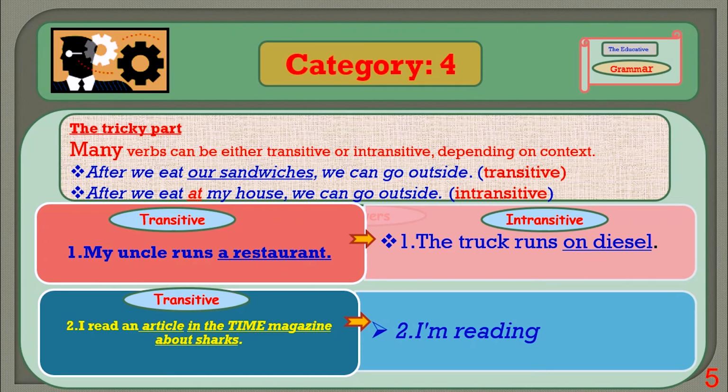I read an article in Time magazine about Shah. In this case, this sentence is transitive. Read an article, that part is transitive. In the Time magazine and about, both are prepositional phrases and they are linked with the sentence, but they have no effect on it. I'm reading, that is intransitive, there is no object.